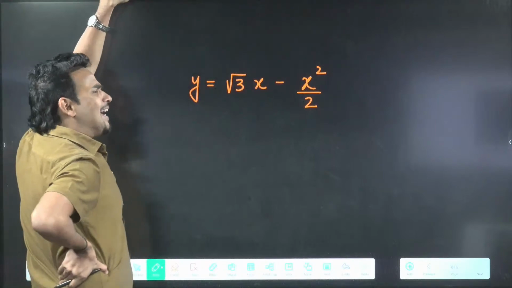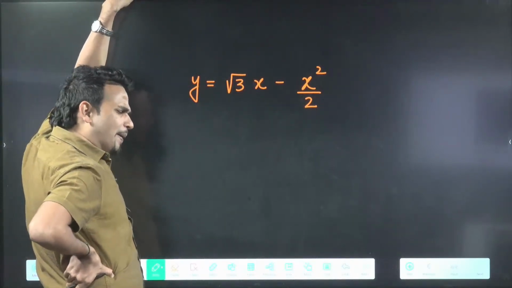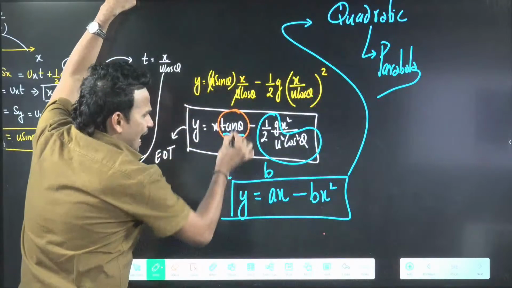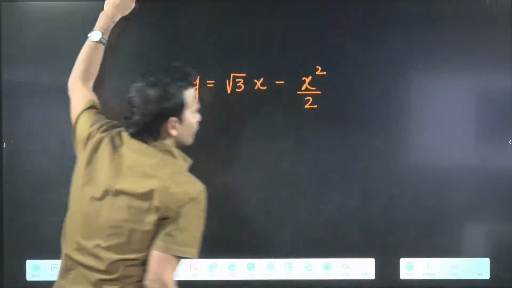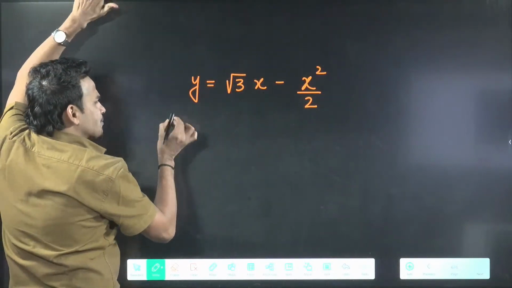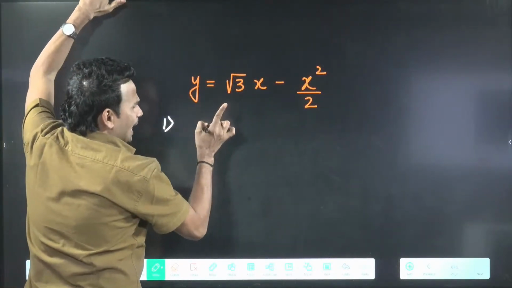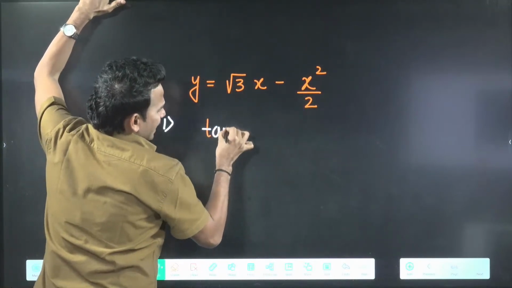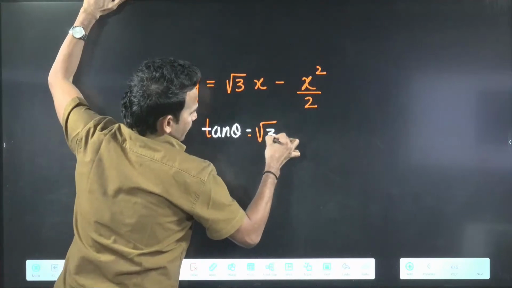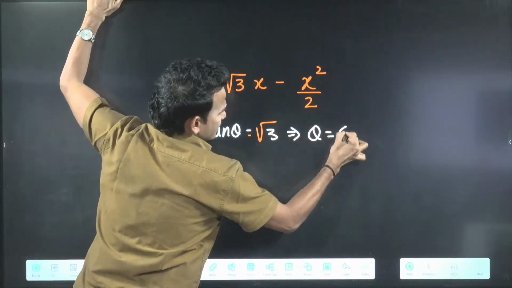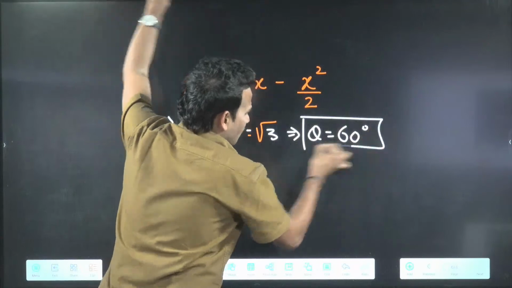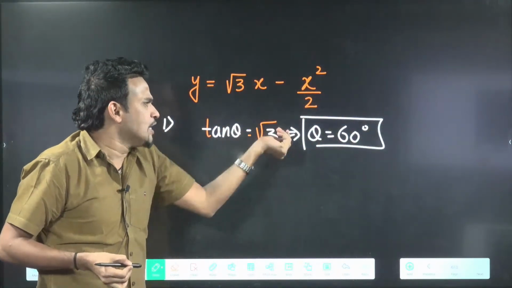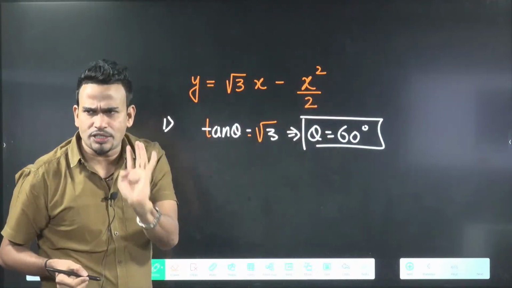Whenever angle is asked, always remember angle is asked with x. With x always you will have tan theta. So if anyone asks me angle, I know with x always tan theta will be there. That means tan theta is root 3. That means theta will come 60 degree. If they ask you only angle, you are lucky. Directly answer will come. So tan theta will come root 3, so theta will come 60 degree.